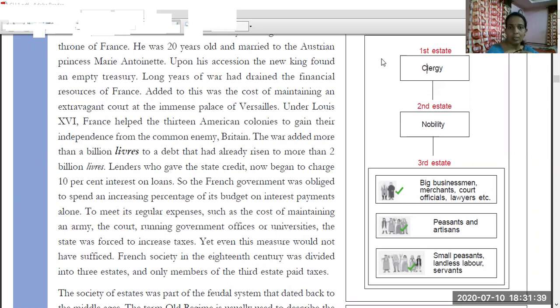The clergy and nobility were not paying the taxes. They had exemption from paying taxes. The taxes were paid by only the third estate. It was the system in France.